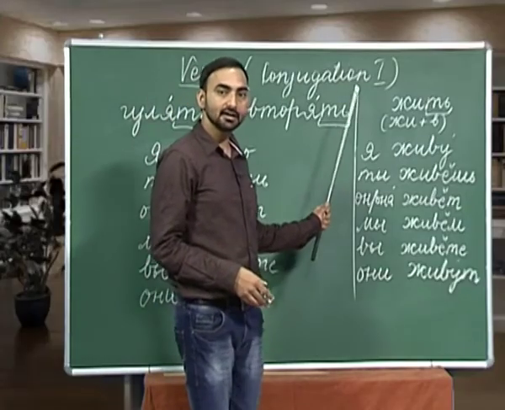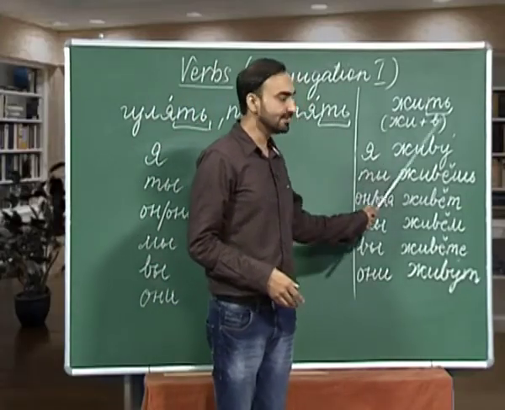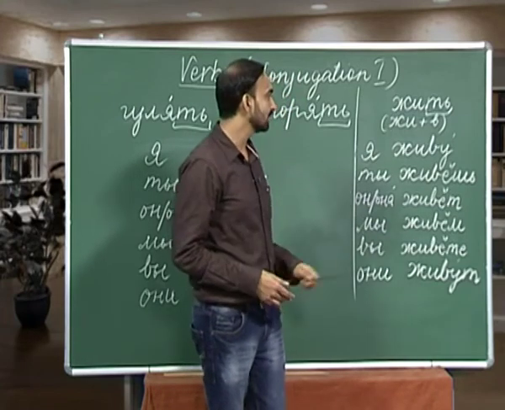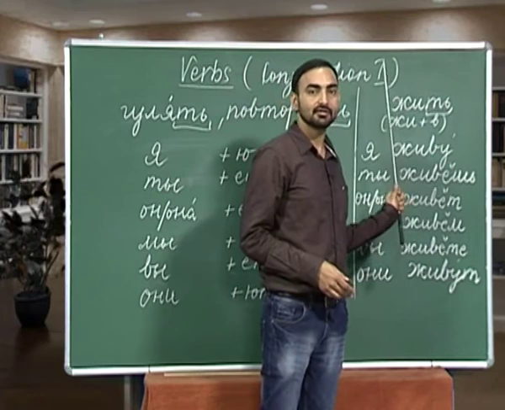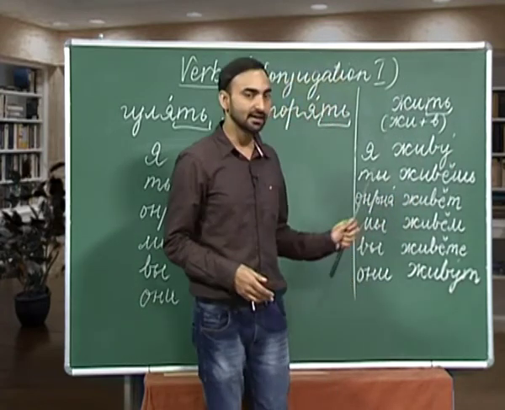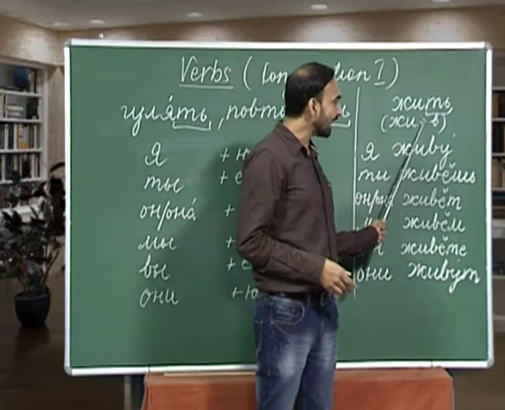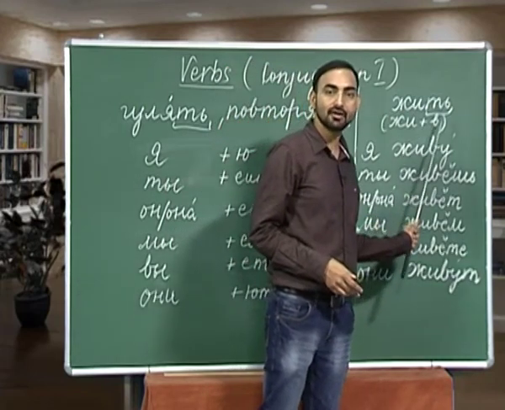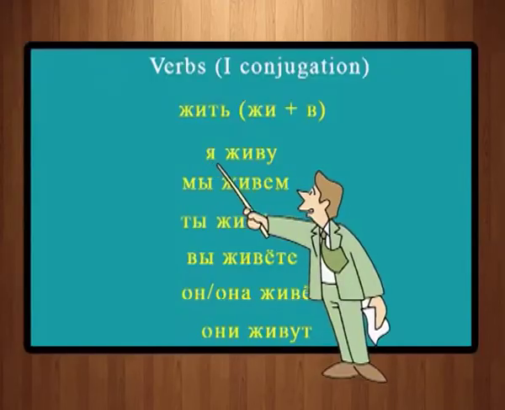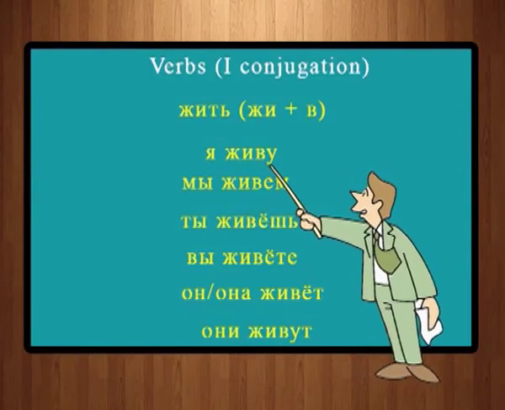I have written a third verb here, jheet. Jheet is to live or to stay. This verb has also a similar conjugation. The only deviation is we add an extra consonant ver here while conjugating this verb. For example, ya jivu.